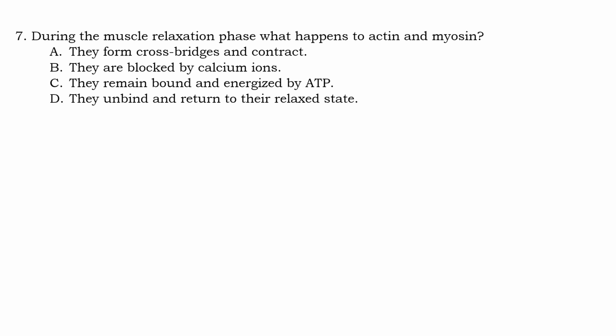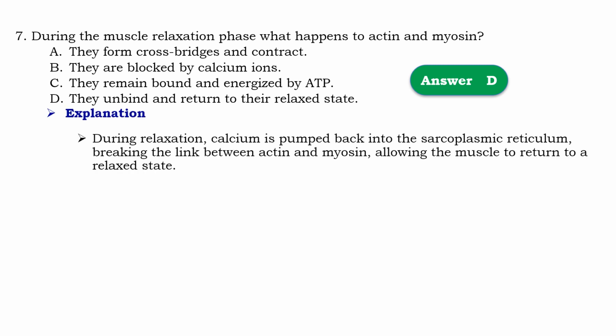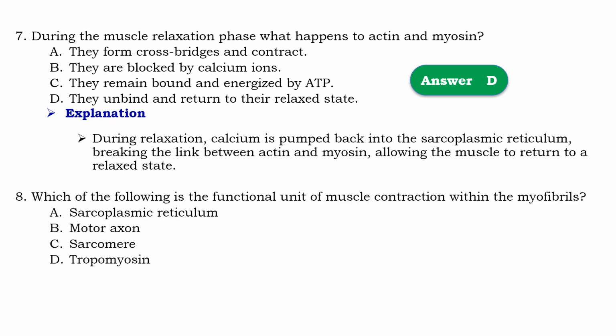Question number 7. During the muscle relaxation phase, what happened to actin and the myosin? ጡንቻዎች ሪላክስድ የሚሆኑበት ፌስ ላይ አክቲን እና ማዮሲን ምን ይሆናሉ ይላል። So that should be D, they unbind and turn to the relaxed state. Means that during the muscle relaxation, calcium is pumped back into sarcoplasmic reticulum, breaking link between actin and myosin, allowing the muscle to relax to the relaxed state.